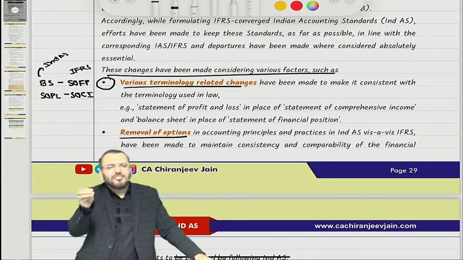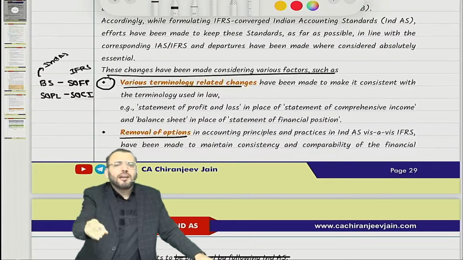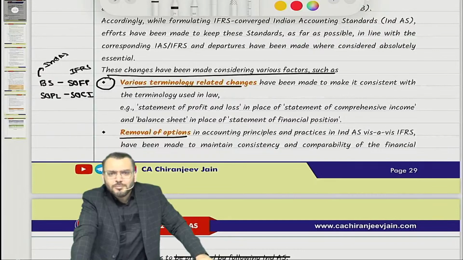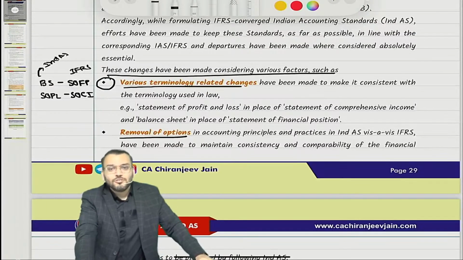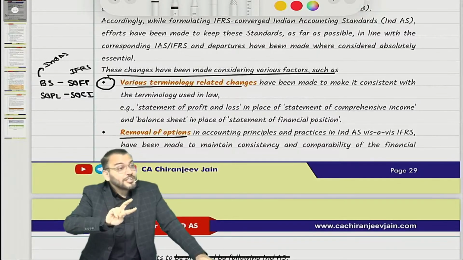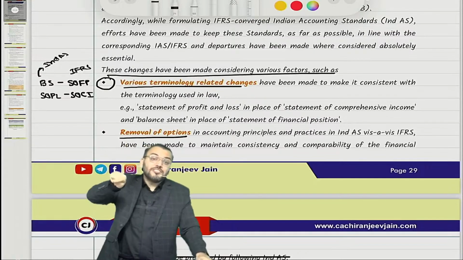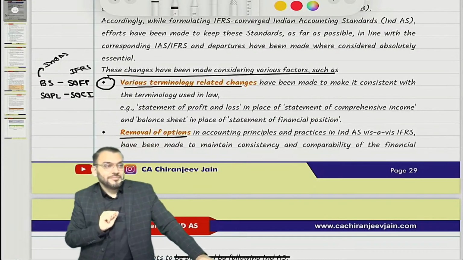For example, I just start with AS 12 because you know accounting standard 12. Government grant? So you have done that. In that case, for recognition of government grant for depreciable asset, they have given two options.